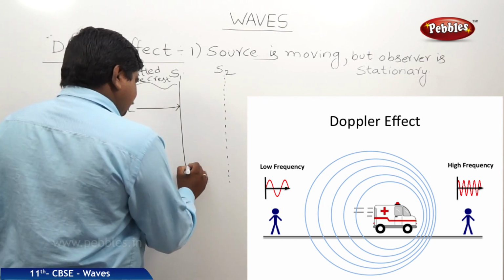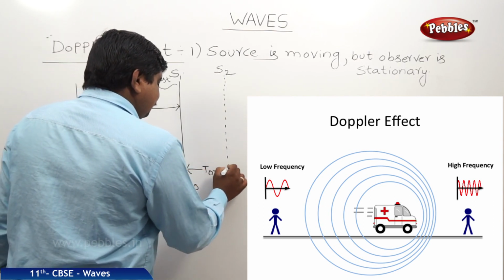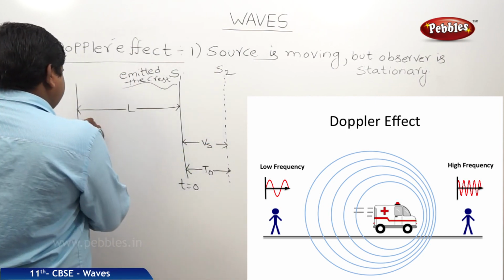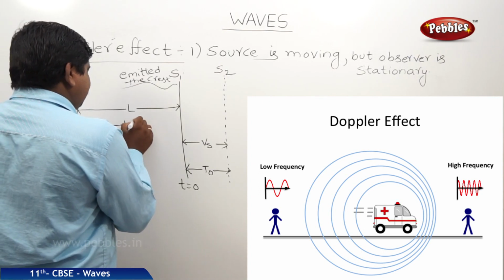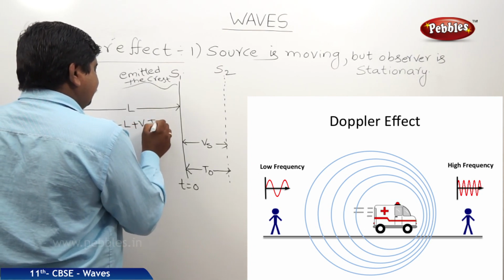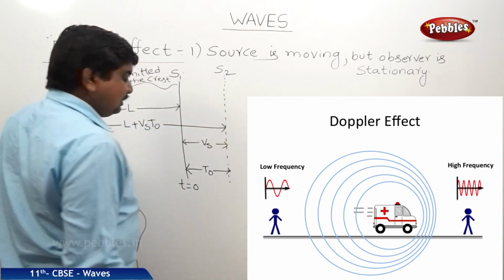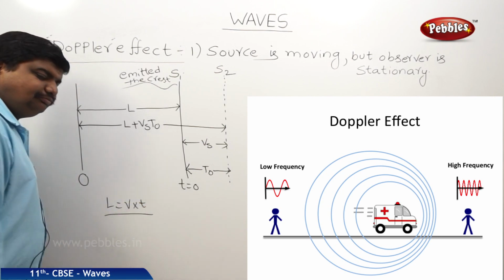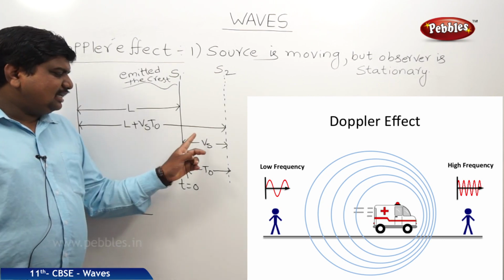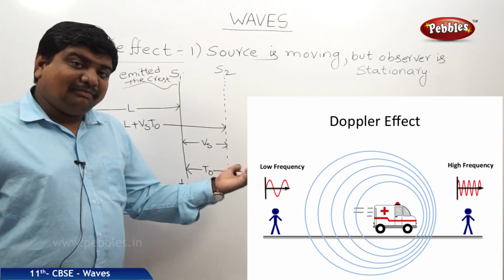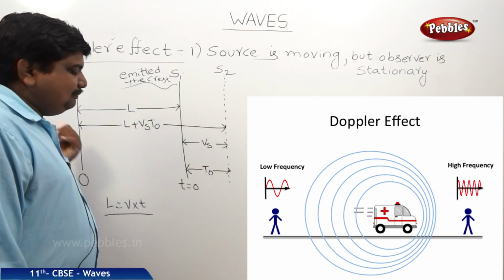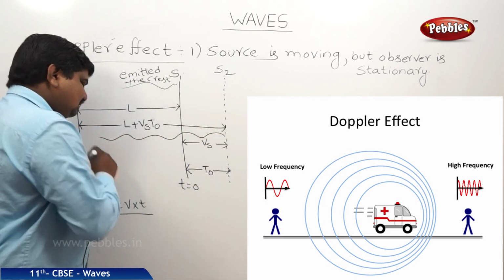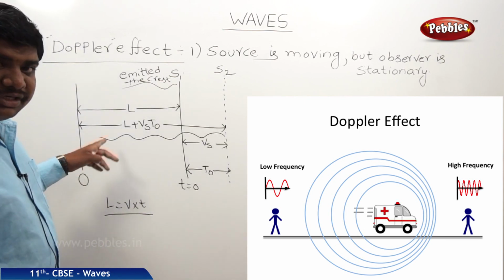So the total distance from here to here is L plus Vs t0, because we know that length is equal to velocity into time. Here the velocity is source velocity and the time is t0. At this position also it has emitted a crest, and this crest is reaching the observer.